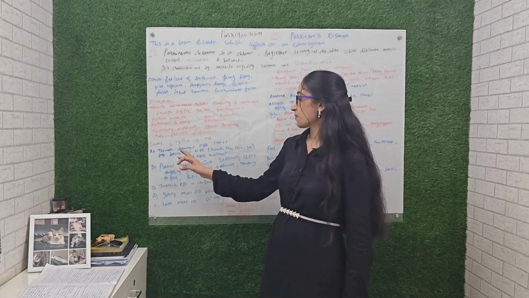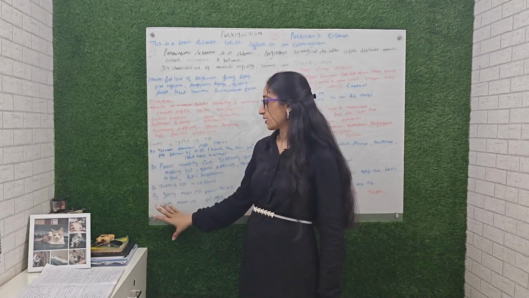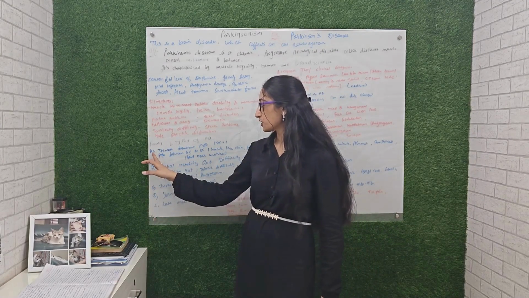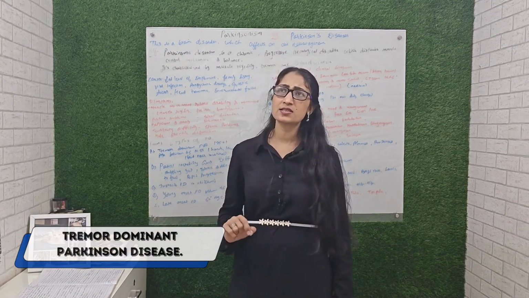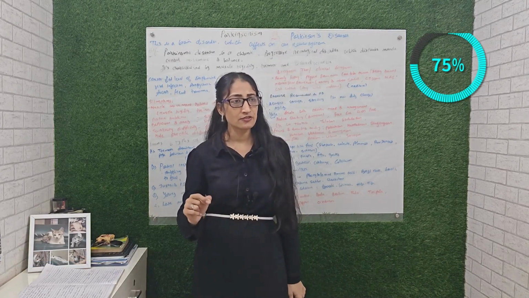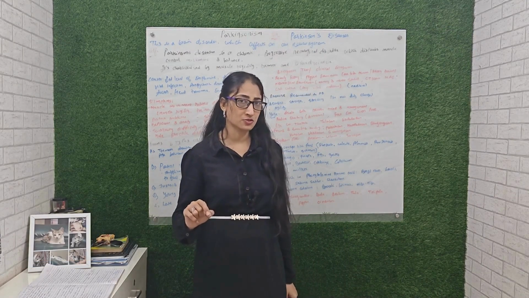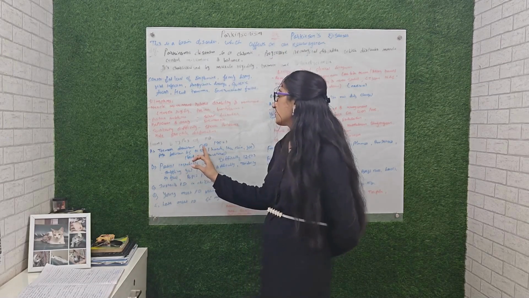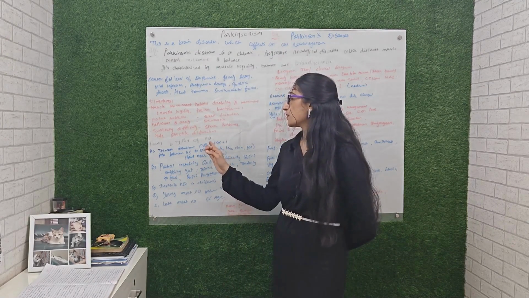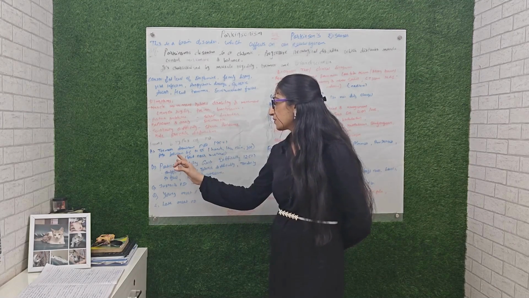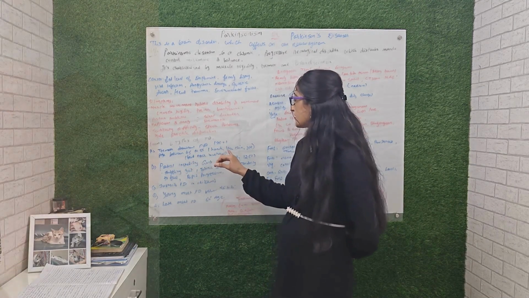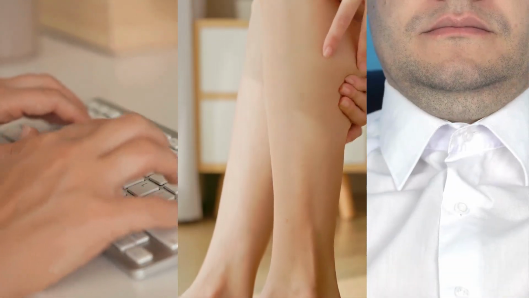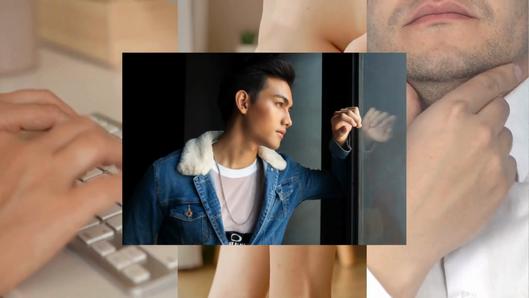Now, forms and types of Parkinson's. We have 5 different types over here. So, first one is tremor dominant Parkinson disease. Around 75% of the cases are related with the tremors only. And this tremor dominant Parkinson disease happens around the age between 45 to 55, where the hands, legs, chin, and our jawline is mostly affected.